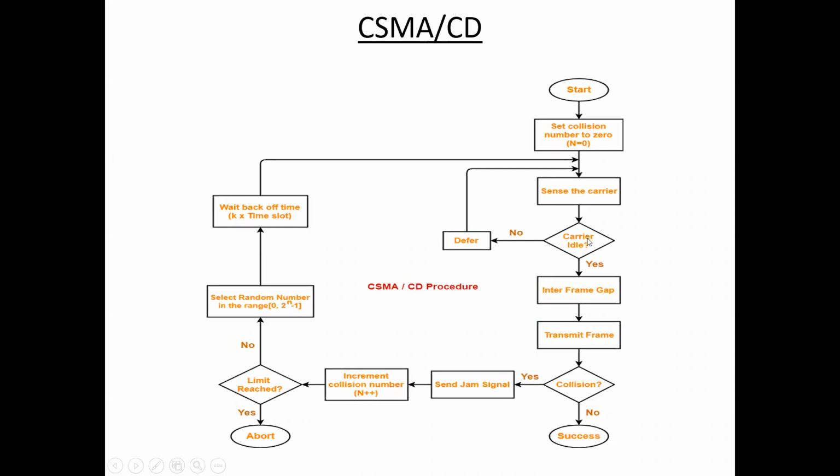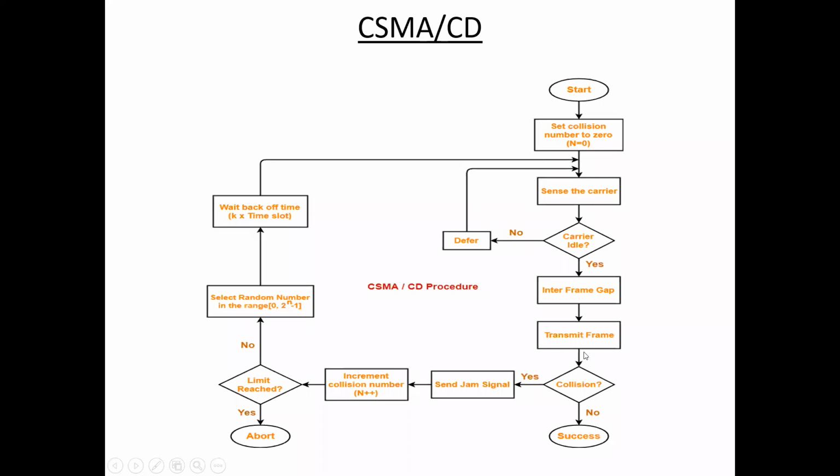If the channel is idle, then it transfers the frame. If the channel is busy, then once again it senses the carrier.